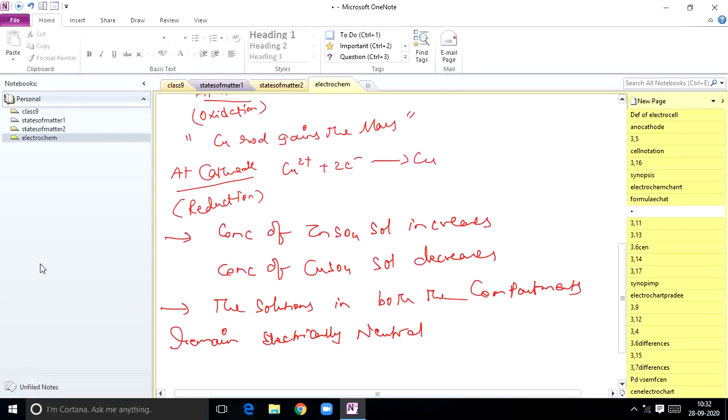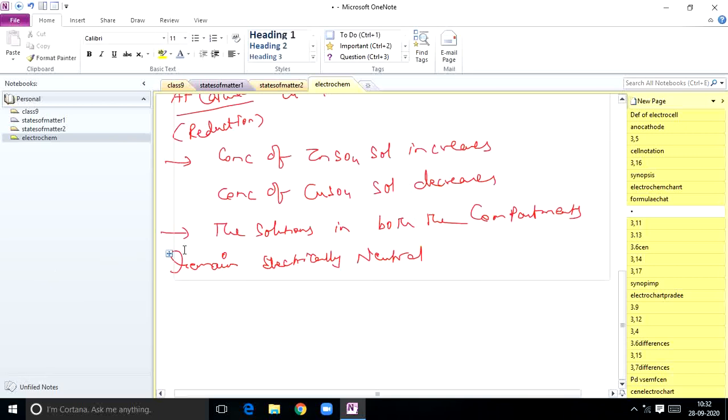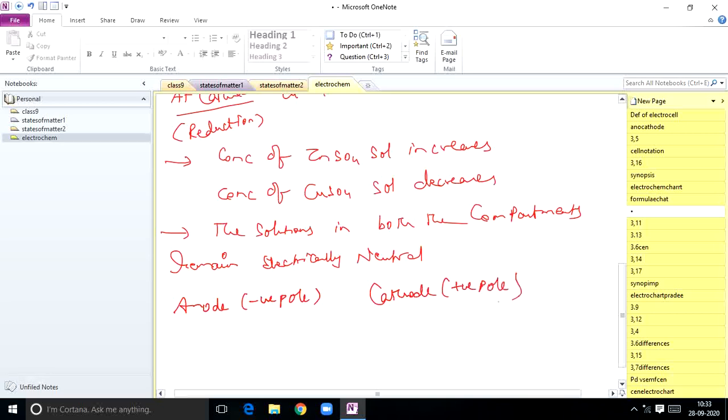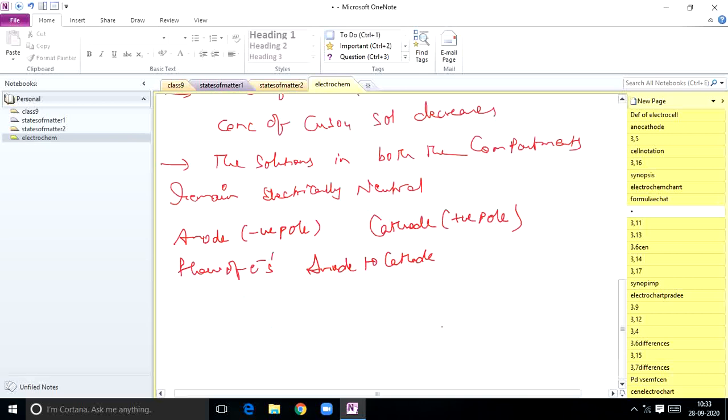So the thing you have to remember from these observations is that the anode acts as the negative pole and the cathode acts as the positive pole. Flow of electrons always takes place from anode to cathode. All these points you know. So, in the oxidation half cell, what happens in the oxidation half cell?